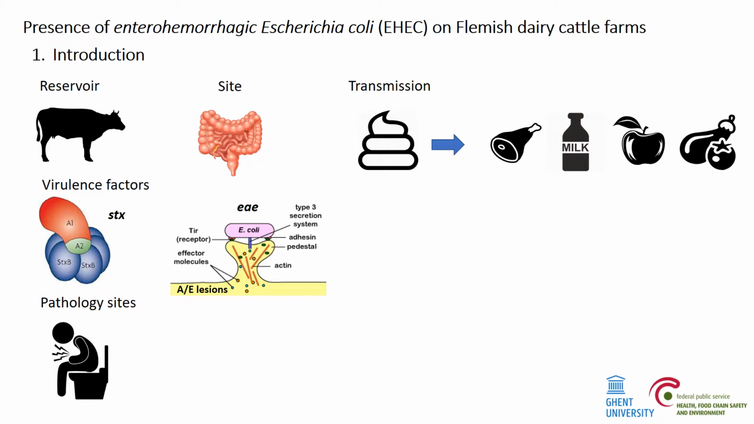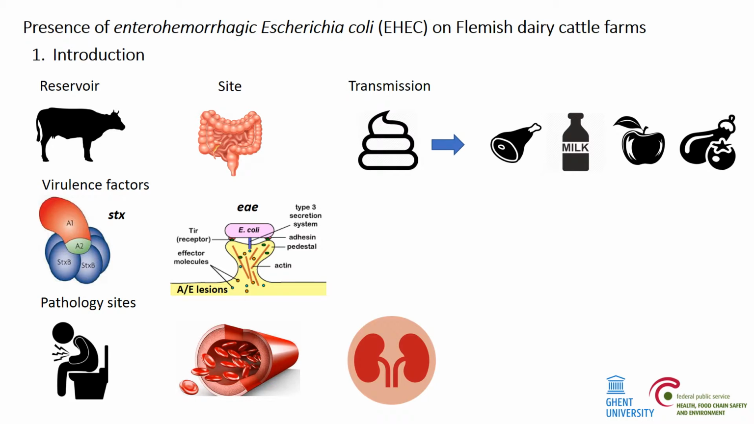In 95% of all cases, a characteristic and usually self-limiting bloody diarrhea is observed. However, in 5% of the cases, Shiga toxins enter the systemic circulation and cause a variety of clinical symptoms known as the hemolytic uremic syndrome, including hemolytic anemia, thrombocytopenia, acute kidney failure, and encephalopathy.